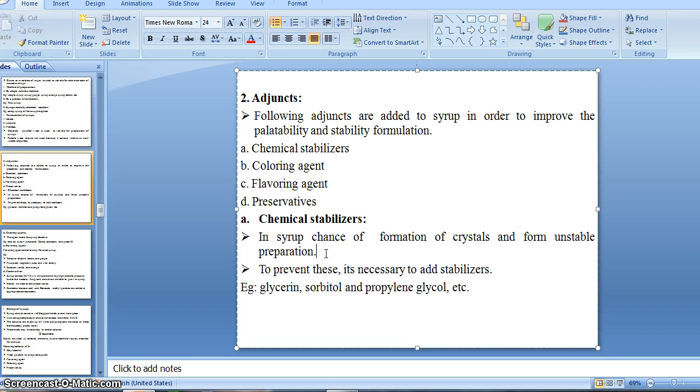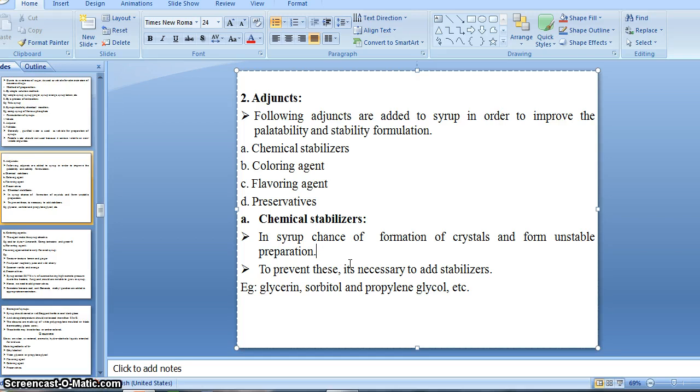So for preventing this crystallization or crystal formation, we need to add the stabilizers. Only for preventing crystallization do we use the stabilizer; otherwise there is no need to add an antioxidant or a reducing agent, because syrup itself acts as a reducing agent, the reducing forms of sucrose being levulose and dextrose.